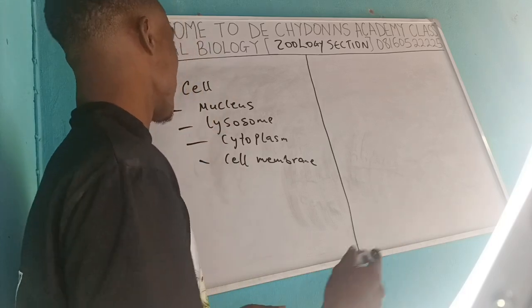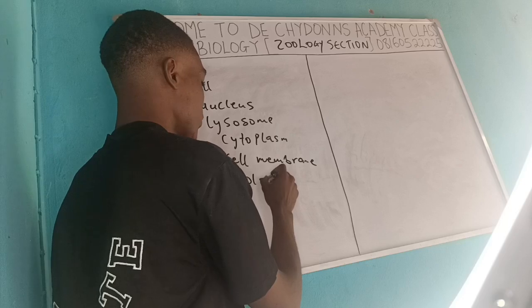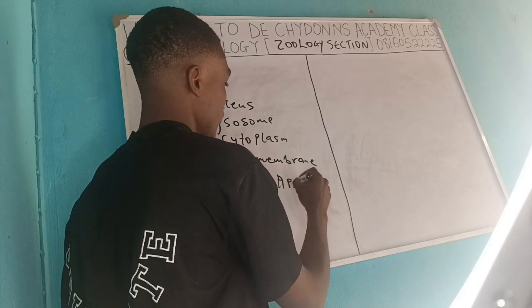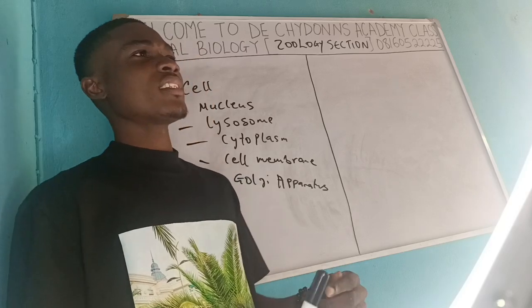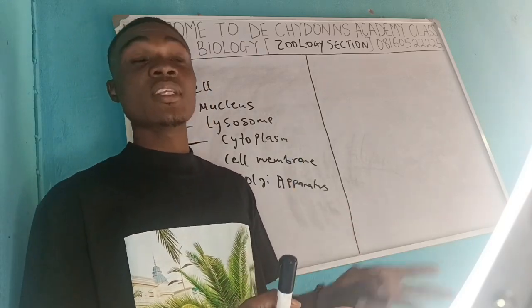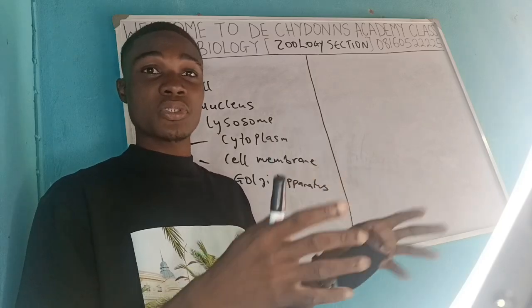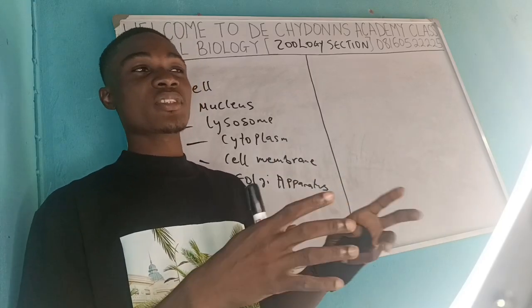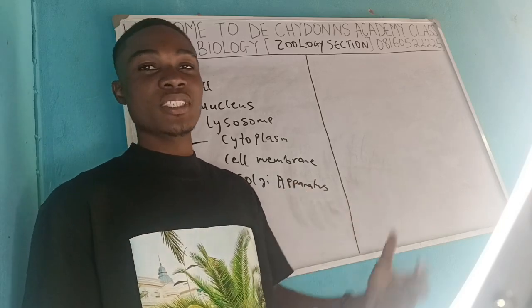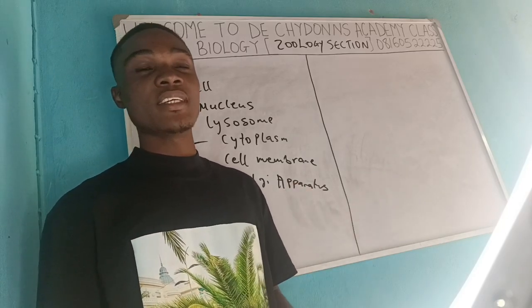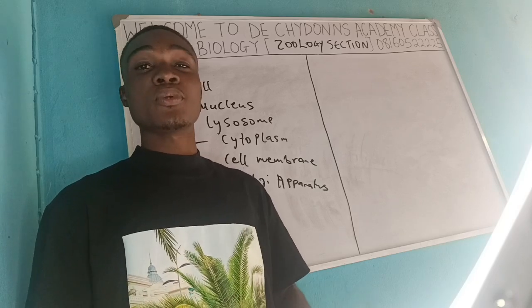All right. So we have another part we call the Golgi apparatus, or Golgi body. When the cell synthesizes protein, though I will still talk about the ribosome, because this is the organelle that deals with the production of protein. When this protein is produced in the cell, the Golgi helps to transport it to the parts where it is needed. Ribosome is an organelle that deals with production of protein.